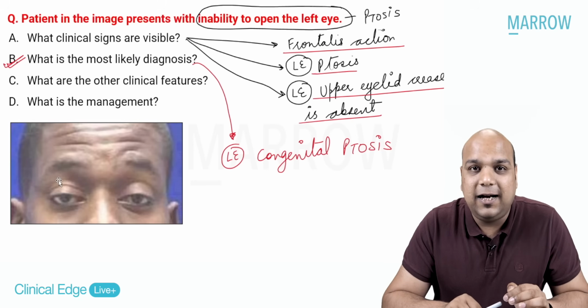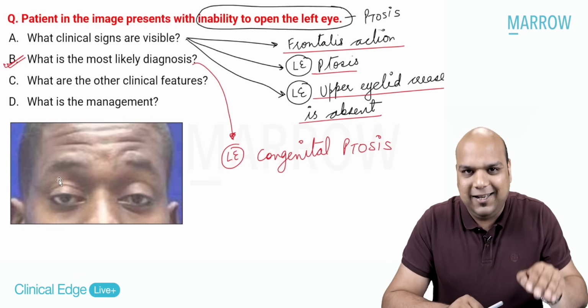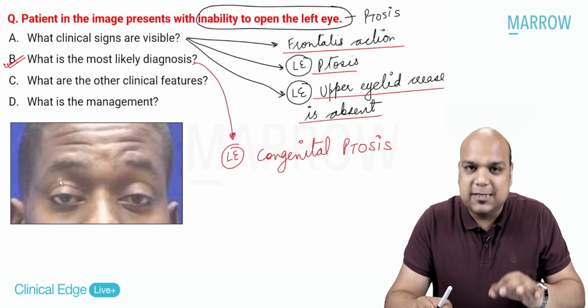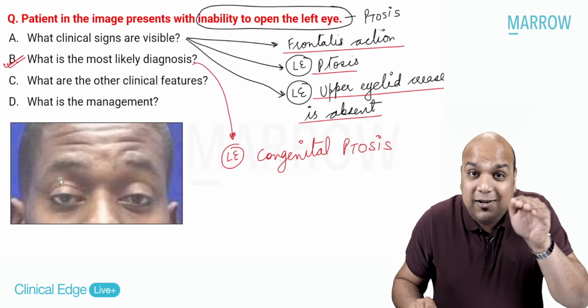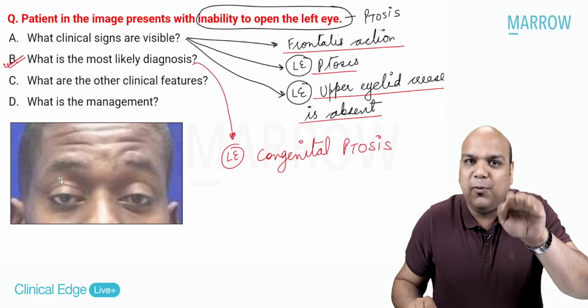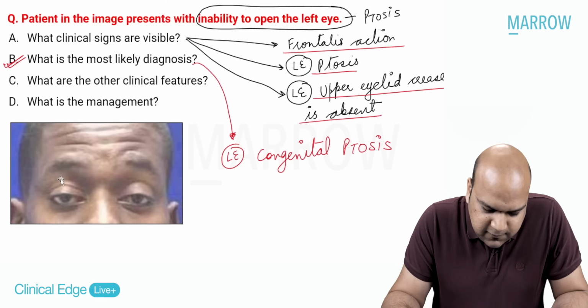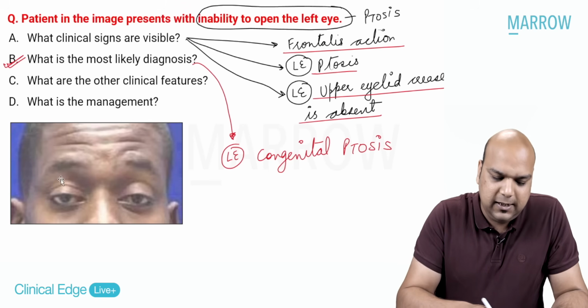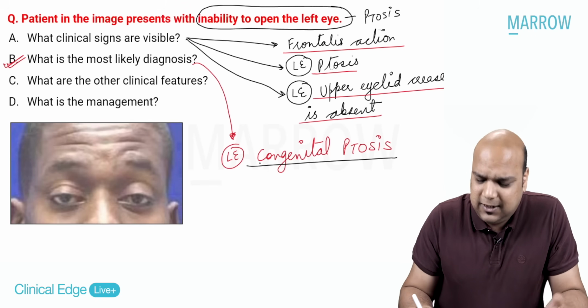And that is why the child has taught himself to use the frontalis muscle to lift up the left eye a little, and that is why the ptosis is not very evident, because the child is presenting like this to you. Okay, so a little bit of frontalis is improving the ptosis a little. Okay, I'm clear now. The next question is, what are the other clinical features? So basically they're asking you the other clinical features of congenital ptosis. Yes. So what other things will you expect?